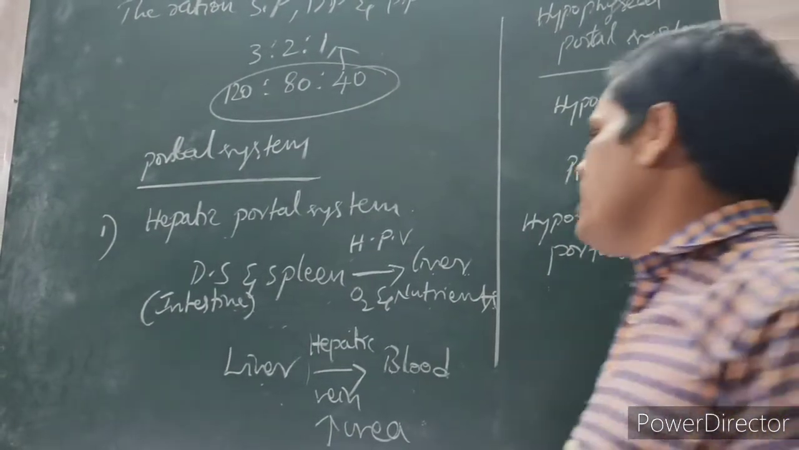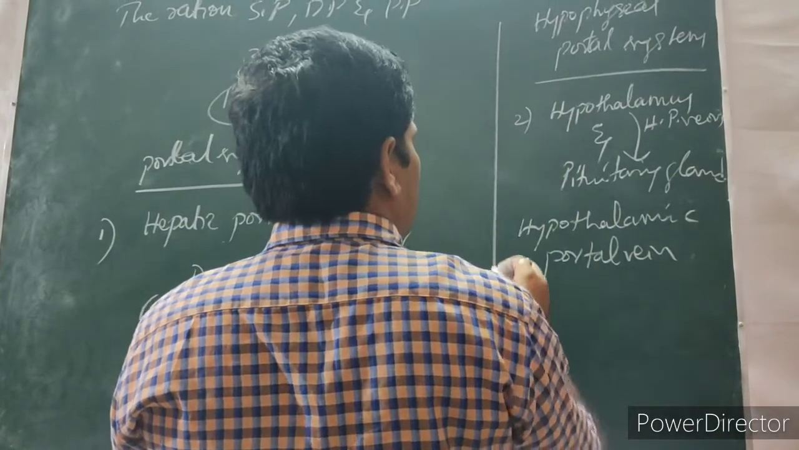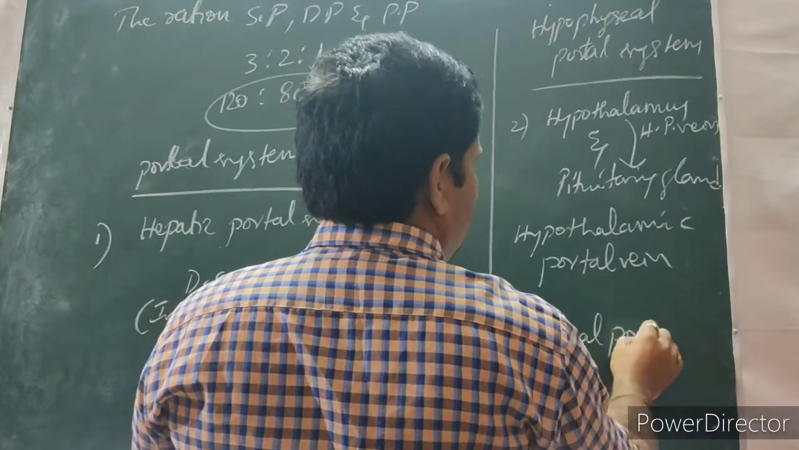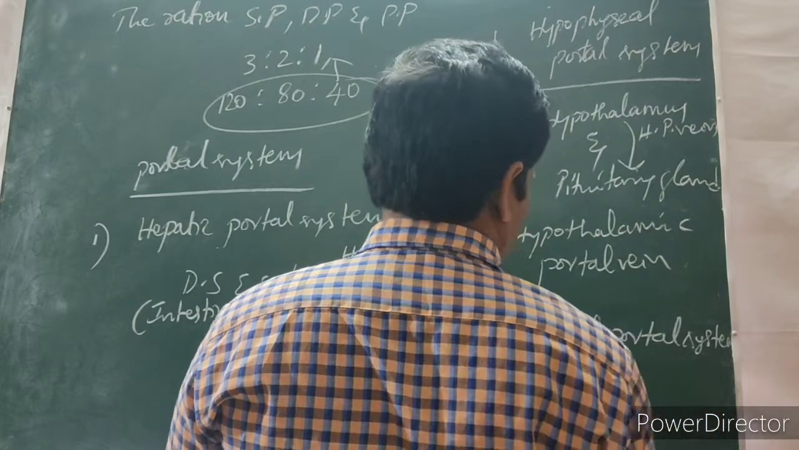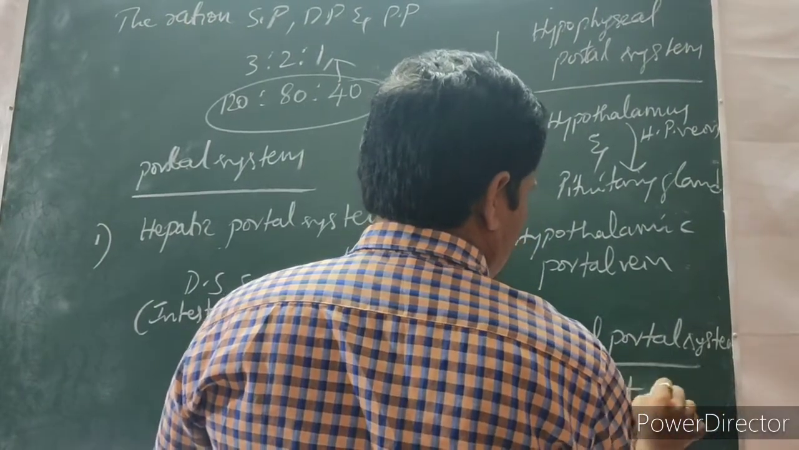The next one, renal portal system. Under the renal portal system, what happened? It is absent in mammals.